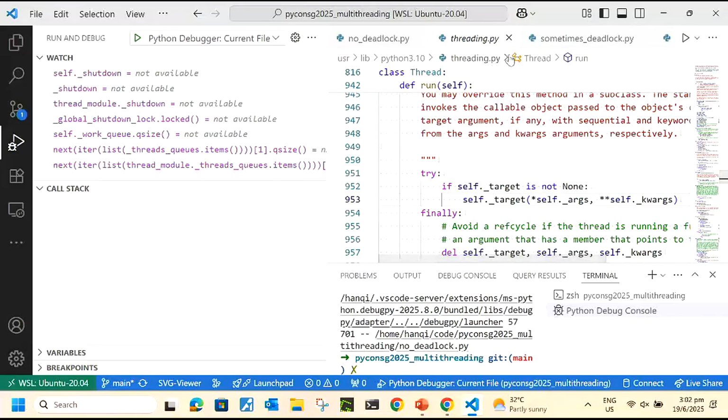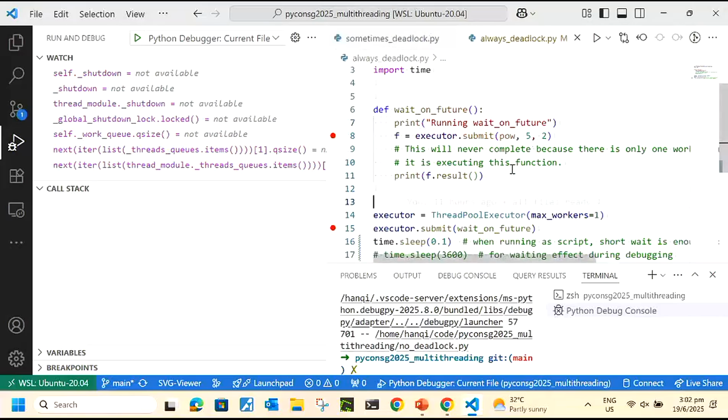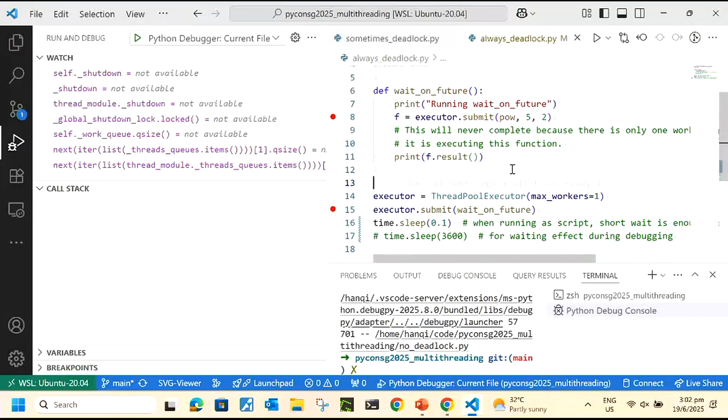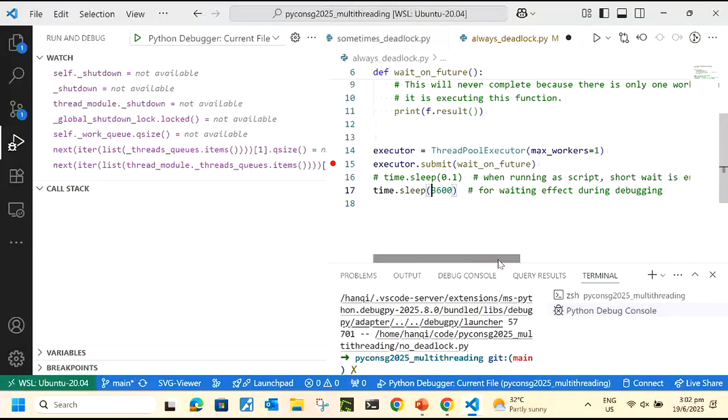And now let's go to always deadlock. Go through that debugging process again, and we see where it goes. Same process, always deadlock with a time.sleep. I don't think I have time to demonstrate this, so I'm going to jump ahead a bit. When you sleep 0.1, let me explain the theory. When you sleep 0.1, it's not enough. In the debugger world, the clock still runs. So when you put 0.1, that's too little.